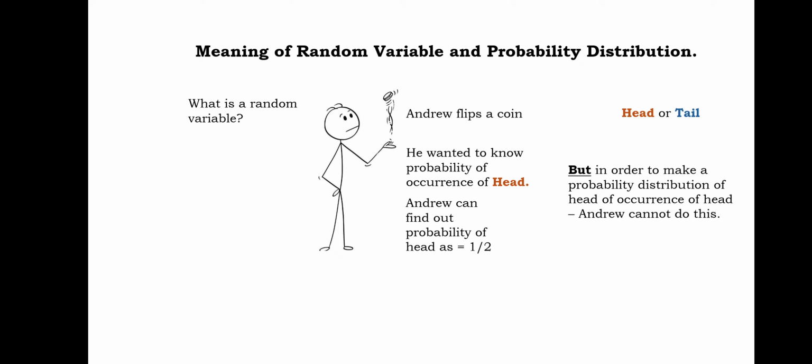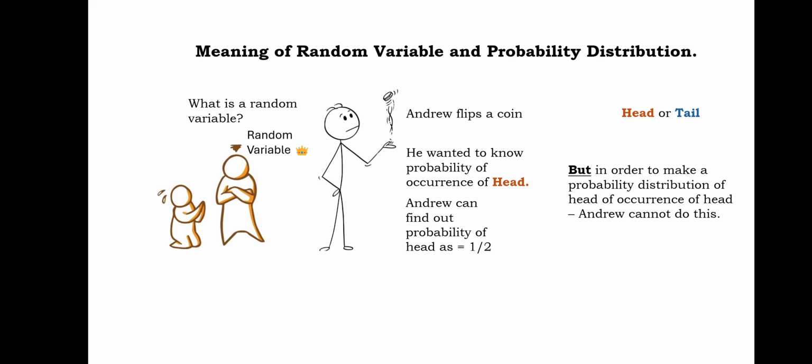But if Andrew wants to make a probability distribution chart or a probability distribution, Andrew cannot use his intuition. He has to take the help of something. And the thing of which he will take help is called a random variable. So what did we learn? We learned that Andrew cannot make a probability distribution if Andrew does not take the help of a variable called random variable.